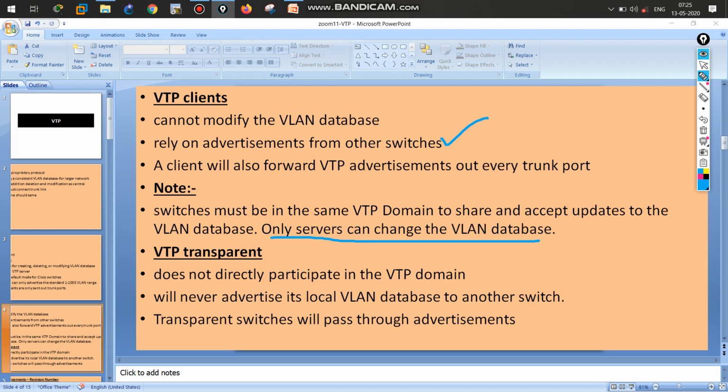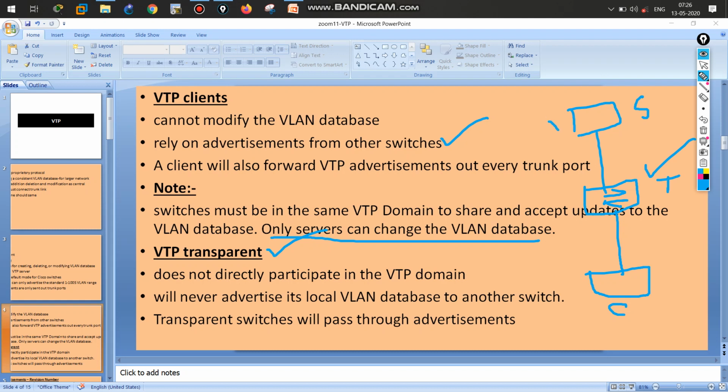And here next is VTP transparent. VTP transparent is nothing but, you just think that this is the server, this is the transparent, and this is the client. If I think that for this switch, I don't want any server notification or any server update of VLAN, what I will do is make this switch transparent. But you want to know that he will not replicate the VLAN information created by our server.